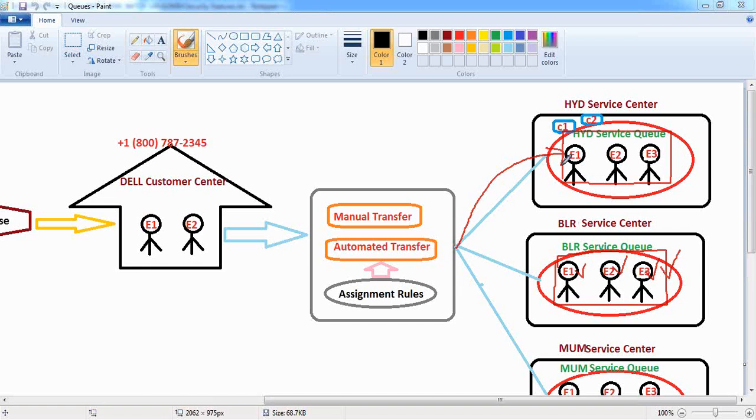Like, if the case has some SLA, like if the case priority is equal to high, then we are going to resolve it within 2 hours. So now the case has been created by a user in the morning at 10 o'clock. Now the time is 12 o'clock. Still the case is not resolved. At that time, the case may automatically get transferred from that Hyderabad queue to other queues also, we can transfer it.